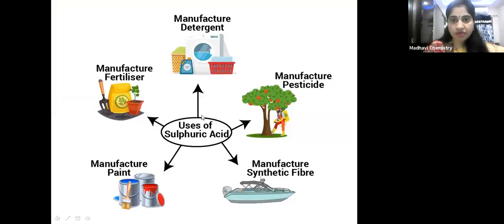Uses of sulfuric acid, again, let us revise. For the manufacturing of detergents, pesticides, fertilizers, paints, and synthetic fibers, sulfuric acid can be used, right? So these are the uses of sulfuric acid, and the preparation of sulfuric acid and its chemical properties. Very, very important, children.